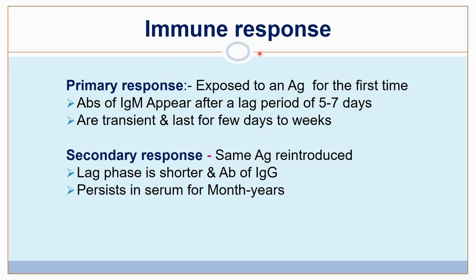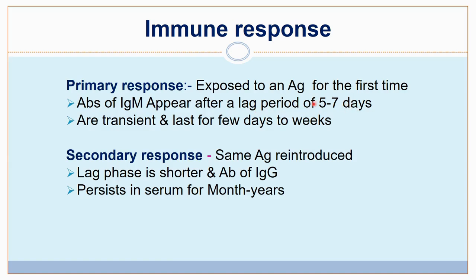Immune response can be primary response and secondary response. It's very important to understand this because the vaccine works in this way. So primary response is when an individual is exposed to an antigen for the first time. It can be first dose of the vaccine or any infection or any viral infection, bacterial infection. So exposed for the first time, then there is a lag period of 5 to 7 days before the antibody is produced.